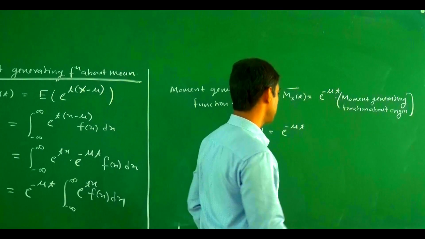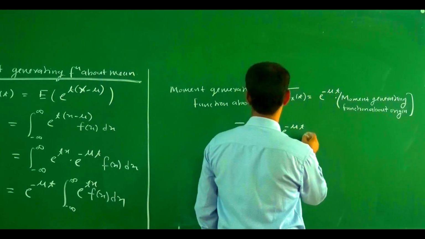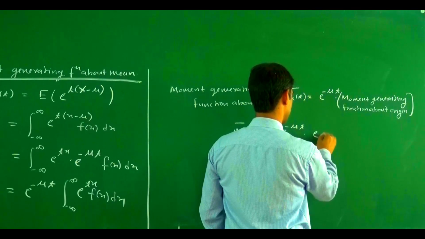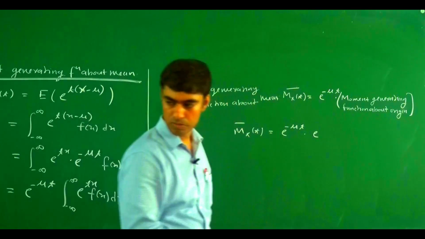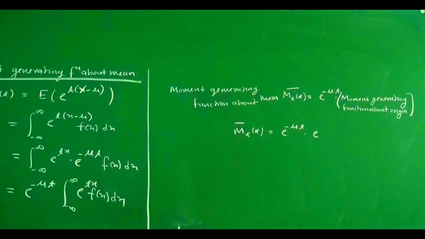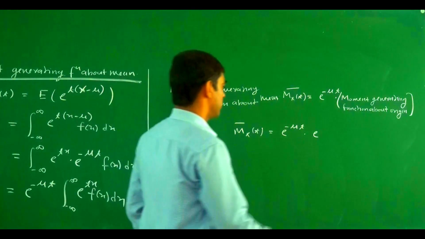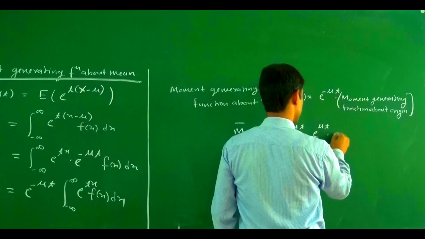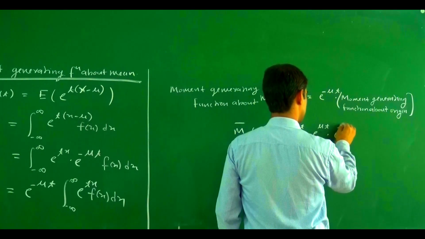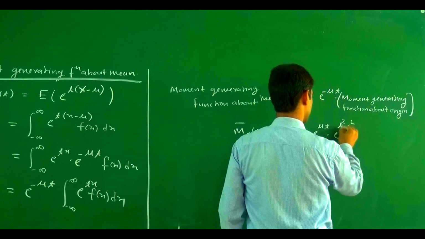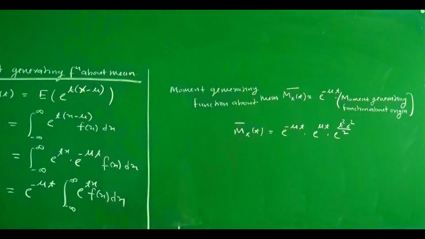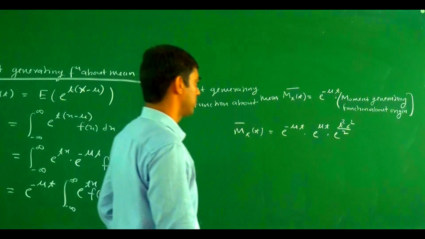What is the value for this one? The value is e to the power mu t into e to the power t square sigma square by 2. We verified this value.